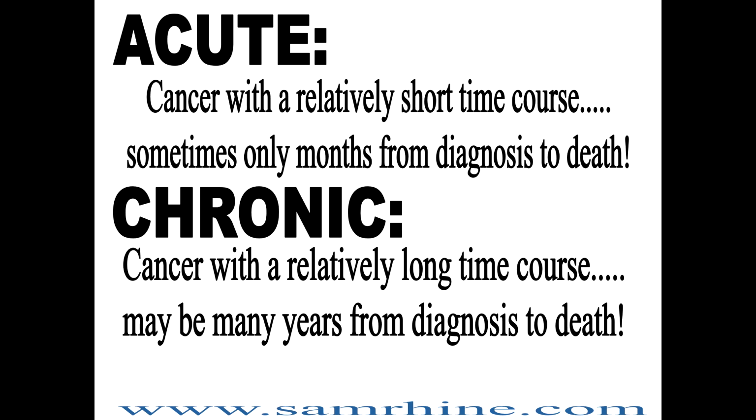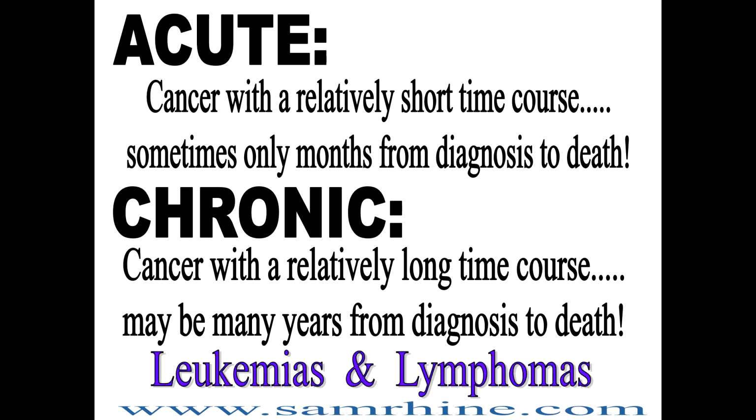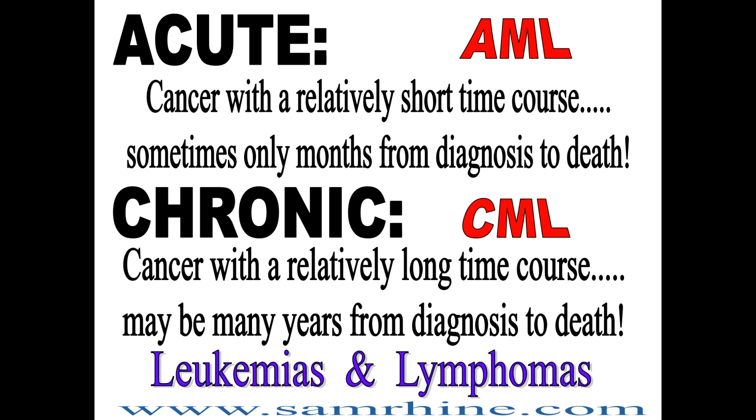That's cancer with a relatively long time course, maybe many years, thank goodness, from diagnosis to death. You'll often see those terms connected with the leukemias and the lymphomas. For instance, somebody may have AML, acute myelocytic leukemia, versus another person diagnosed with chronic myelocytic leukemia. It's the same cell, but chronic.